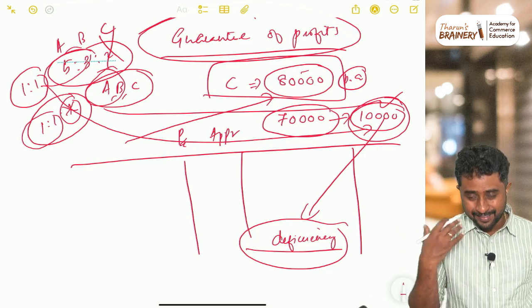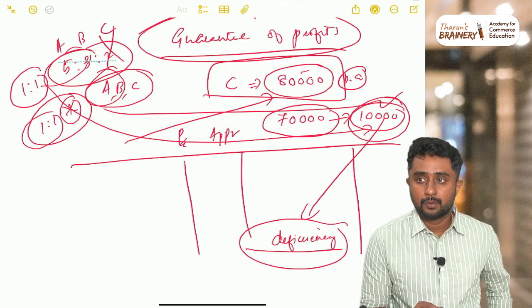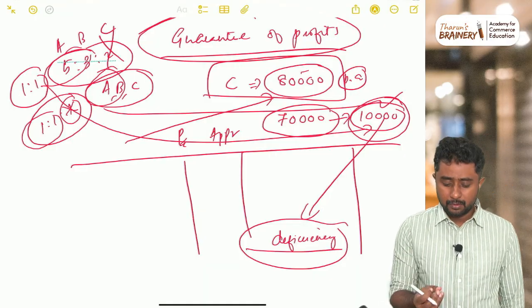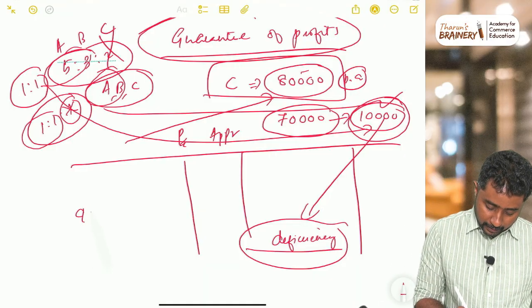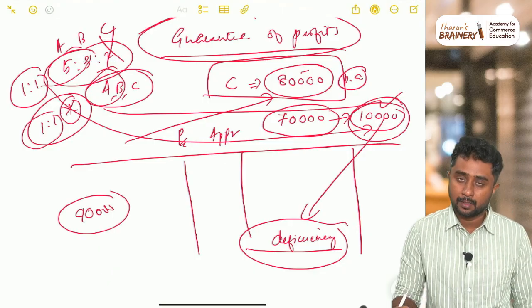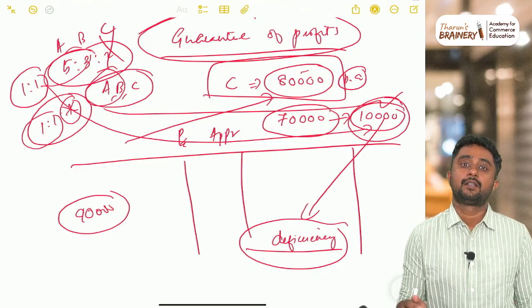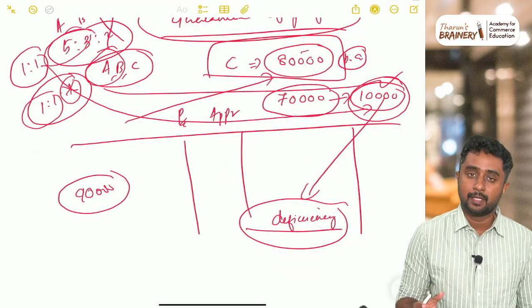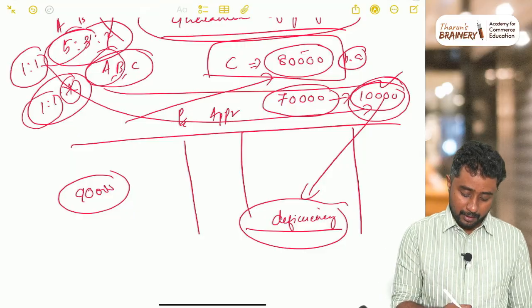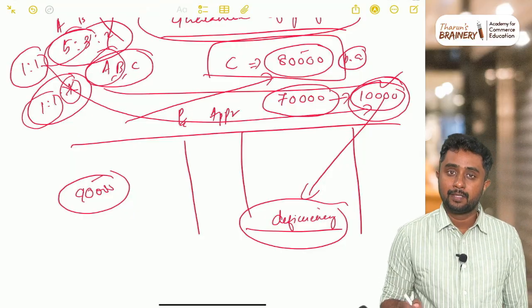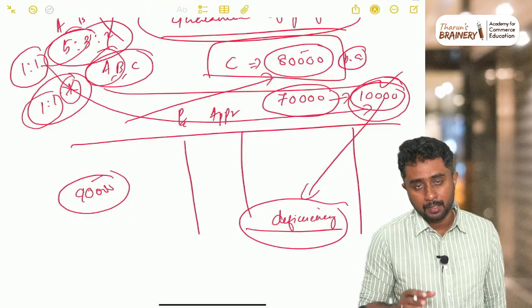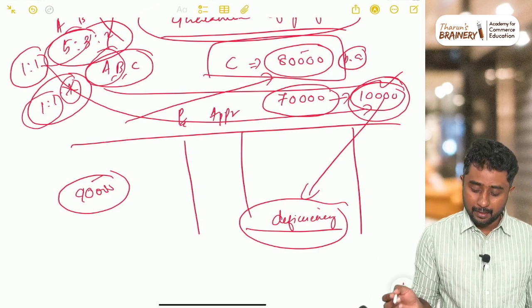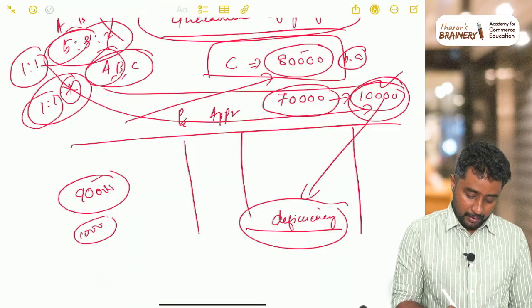Now some of you, or some students who are trying very hard with this chapter, must be confused regarding what if the profit is above 80,000. Possible, right? Some questions may ask you to pass journal entries or show the treatment of guarantee of profit, and sometimes when you divide the profit, C may be getting 90,000 itself. What was the profit that we guaranteed to C? 80,000, but C is actually getting 90,000. So is there any deficiency? Don't take that 90,000 minus 80,000 is deficiency. It is not like that.